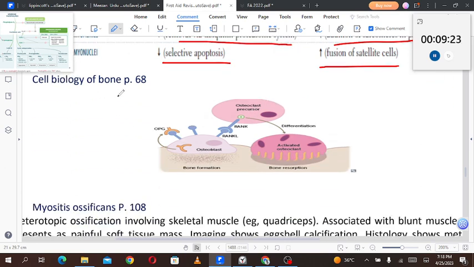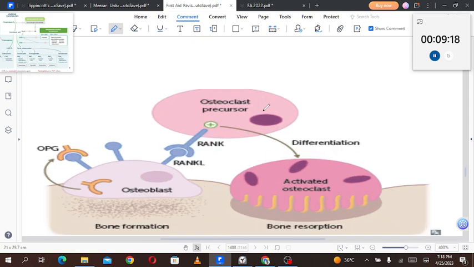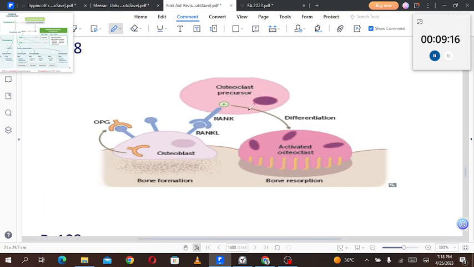The cell biology of the bone. So this is the cell biology. The osteoclast precursor. Suppose we have bone formation, this is the osteoblast. The osteoblast has RANK ligand on the surface. Now if the RANK ligand is bound to osteoprotegerin, it will not allow the osteoclast to be activated. But if the RANK ligand is bound by RANK on the surface of the osteoclast, that gives a positive signal to the osteoclast precursor, and resultantly a multinucleated osteoclast is formed that will differentiate and cause bone resorption.